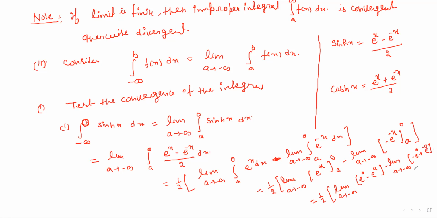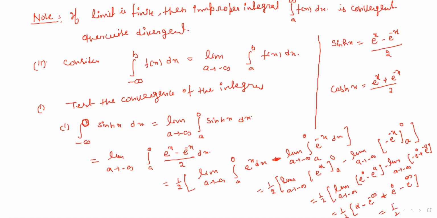Now we put the value, so we get 1 minus e to the power minus infinity, and here this is minus minus plus e to the power 0 and minus e to the power infinity. So it will come infinity. This is 0, this is 2.